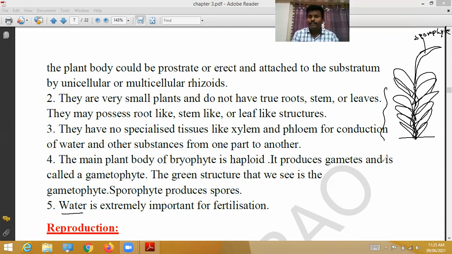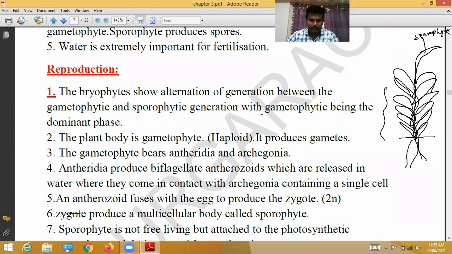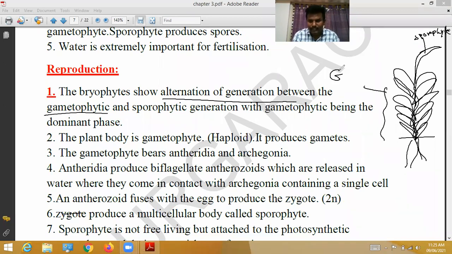Water is extremely important for fertilization. As already discussed, water is extremely important for transfer of gametes. Generally, bryophytes show alternation of generation between the gametophyte and the sporophyte. In between these two, they show alternation of generation, with the gametophyte being the dominant phase.